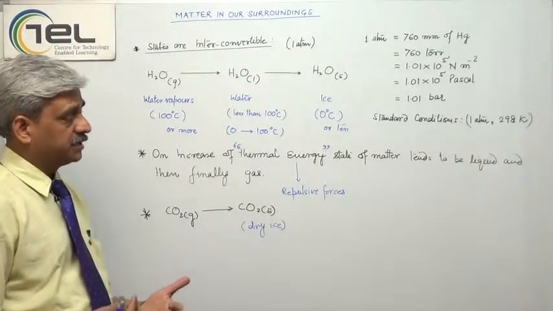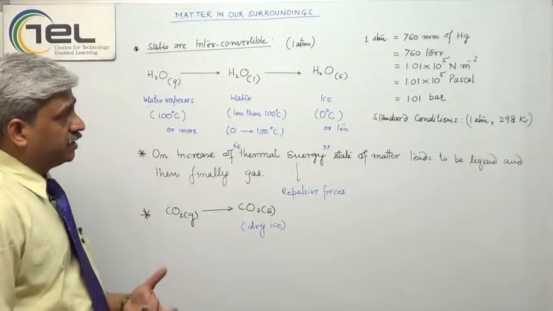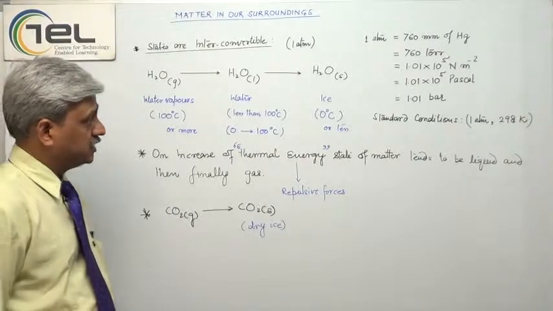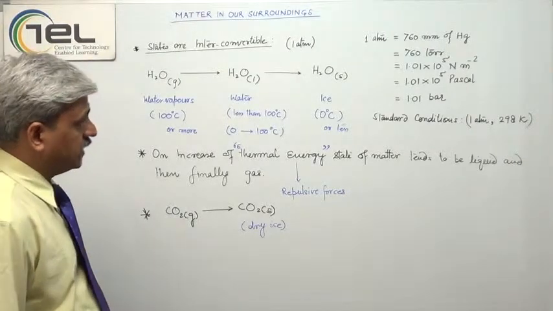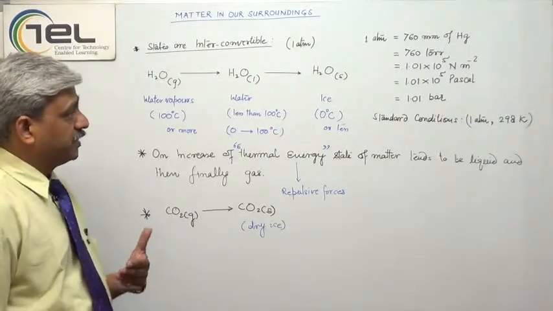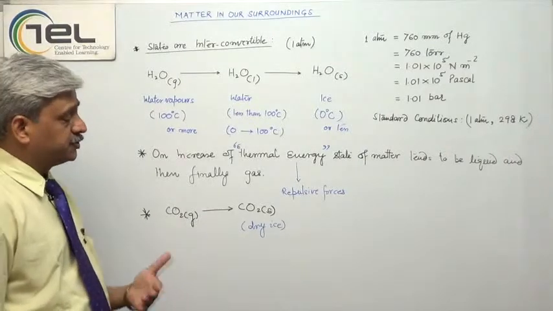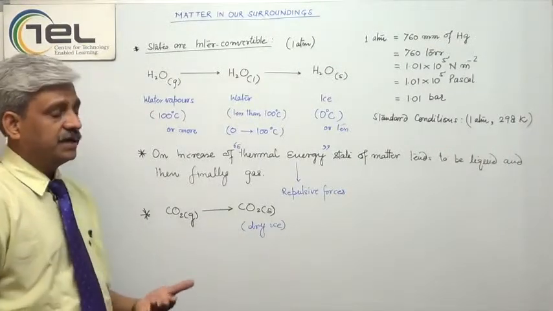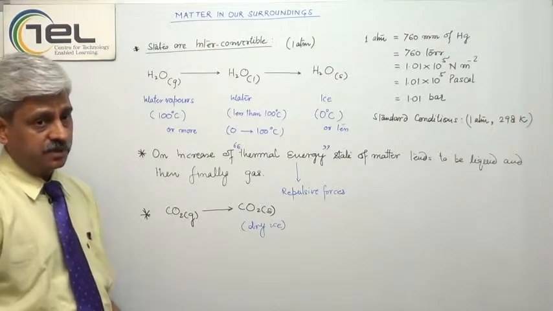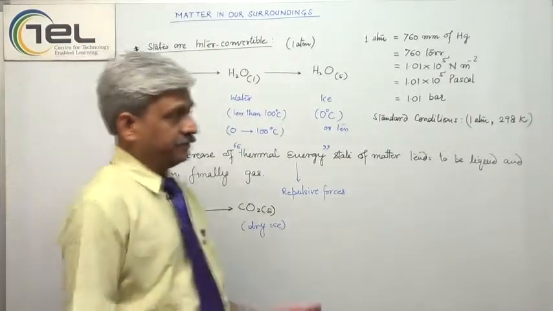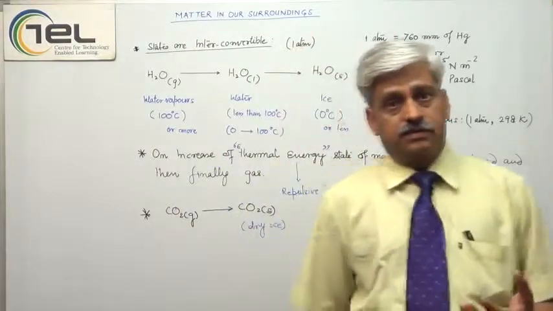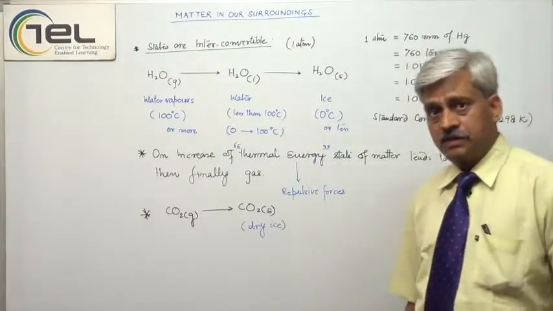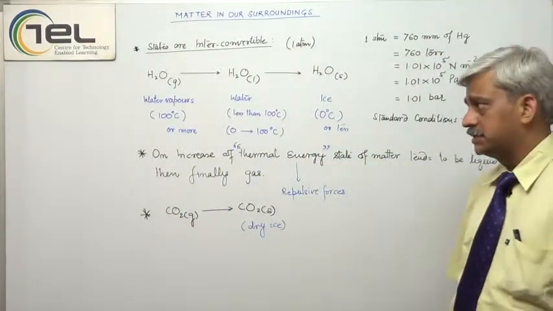Under the standard conditions, some particular compounds exist as gas like CO2, some particular compounds exist as liquids like H2O, some other compounds exist as solids like many salts, like NaCl, table salt, but all of them are interconvertible. So this feature we have to understand.